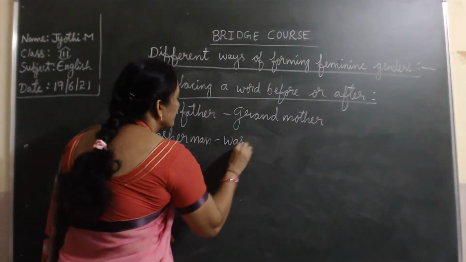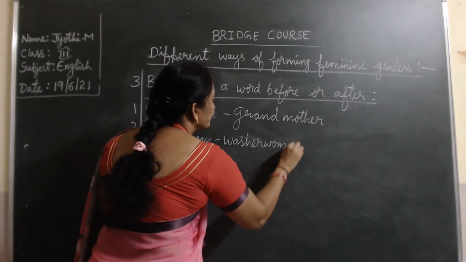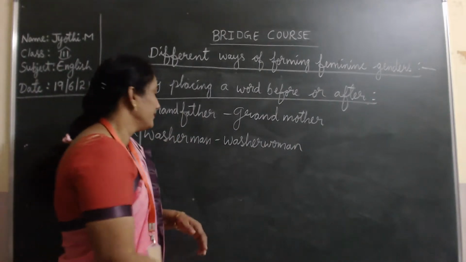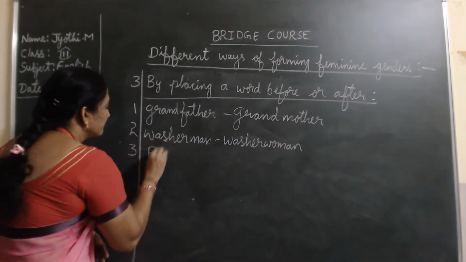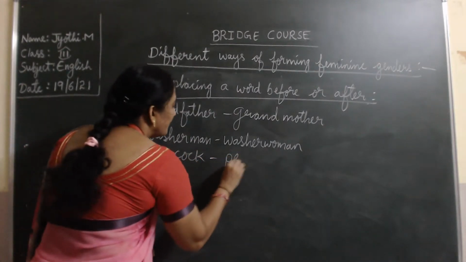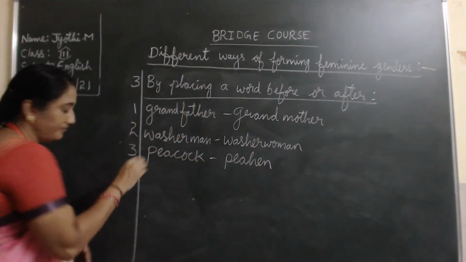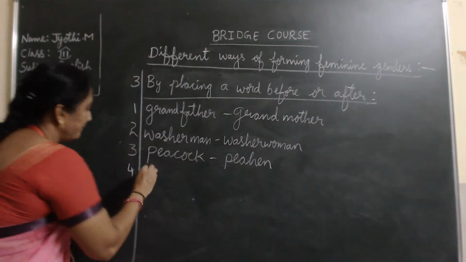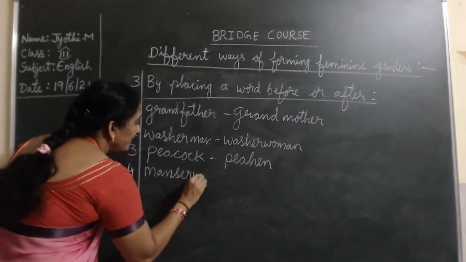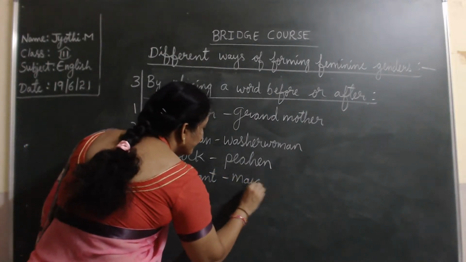Washerman, washerwoman. Peacock, hen. Then will come manservant, maidservant.